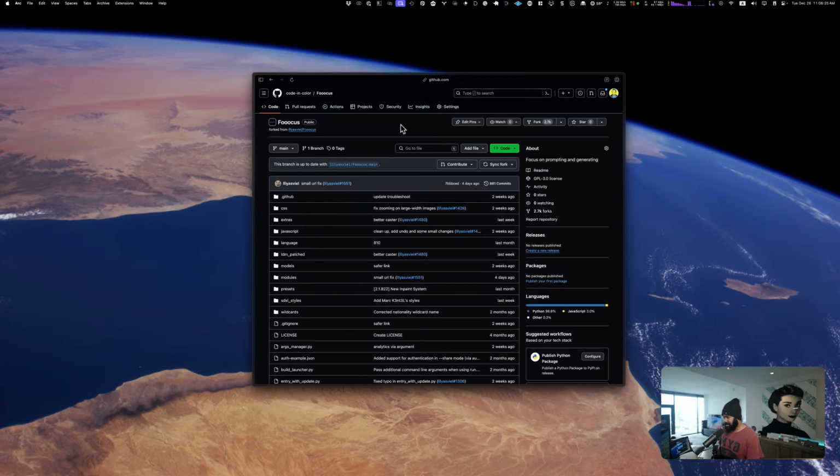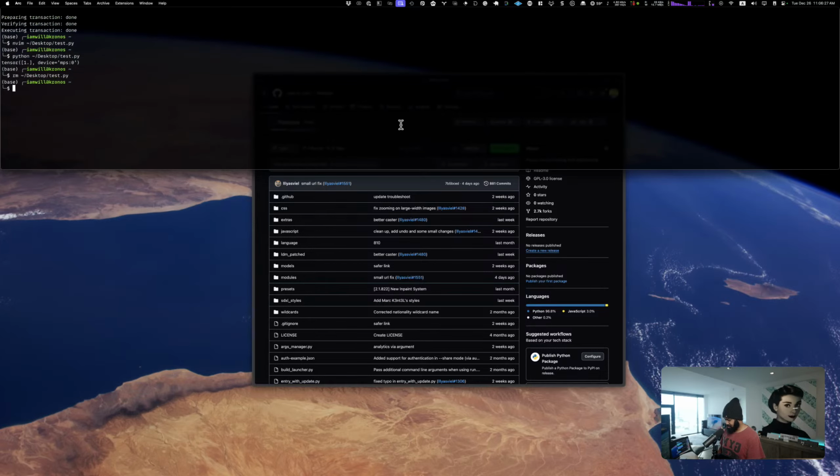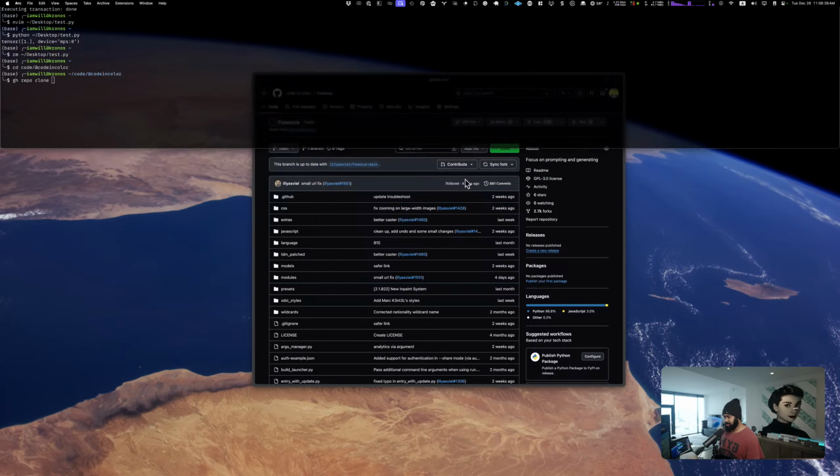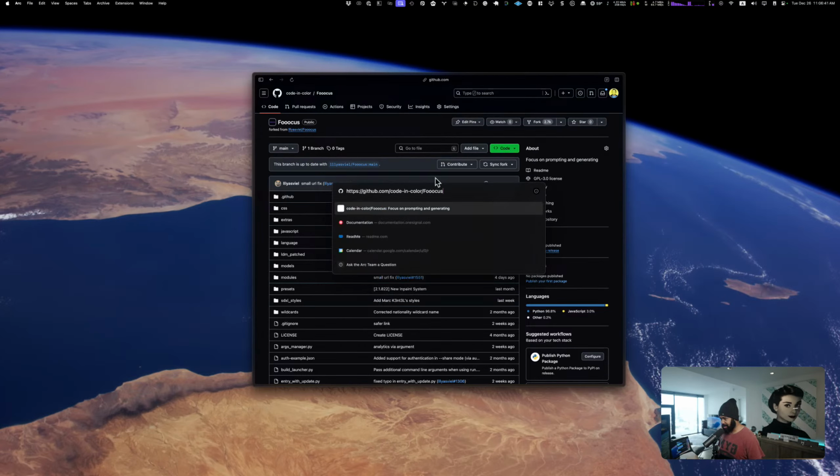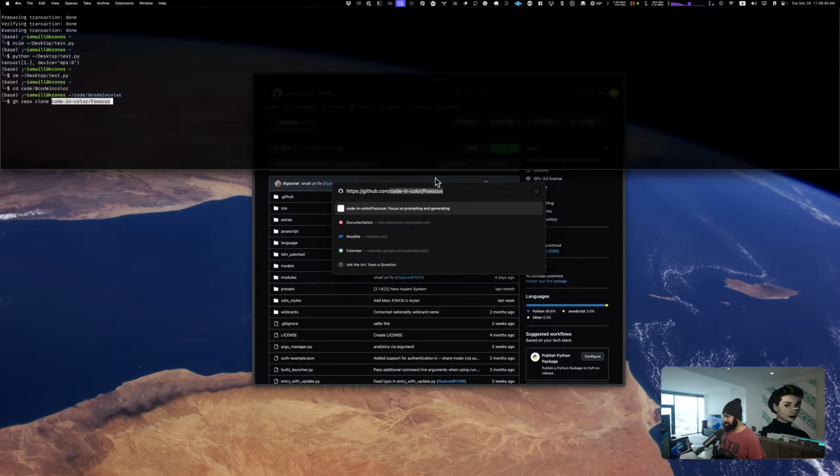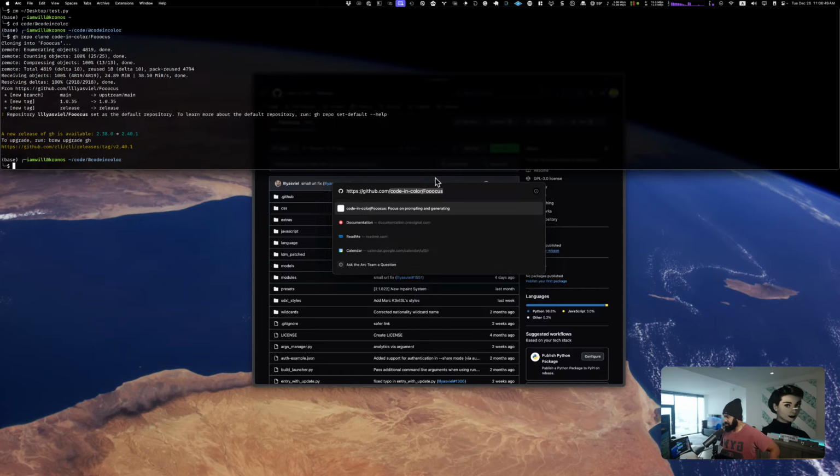All right, so let's go ahead and clone this repo. We'll go into my code directory, which is code and color for this. And we'll do a repo clone. And then this is whatever this is. We'll take the last 4 or last 2 pieces of that. All right, and that should dump it here.